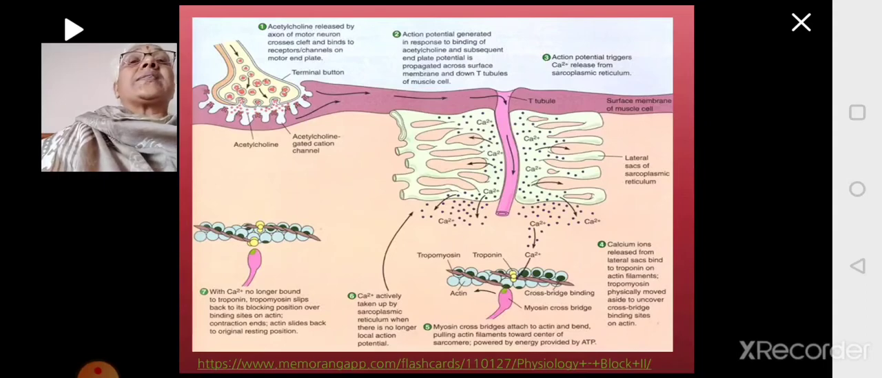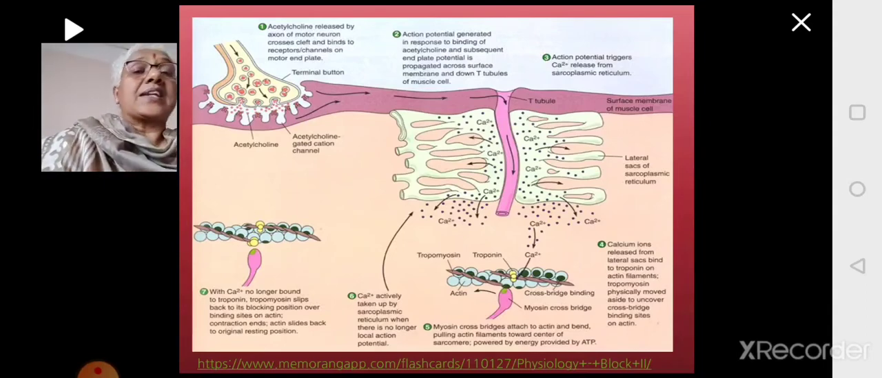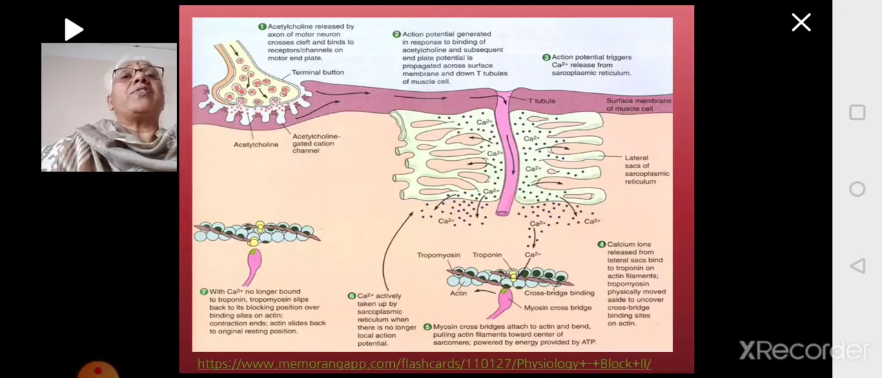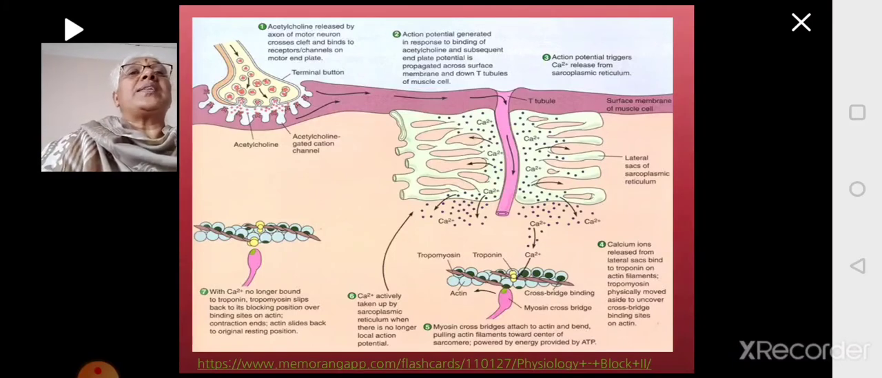Once the action potential reaches the muscle membrane, calcium ions enter into the terminal button. It is also called the terminal button. Then the neurotransmitter will be released, which will be picked up by the receptors present on the postsynaptic membrane, which will generate action potential along the adjacent membrane, which passes into the T-tubules.